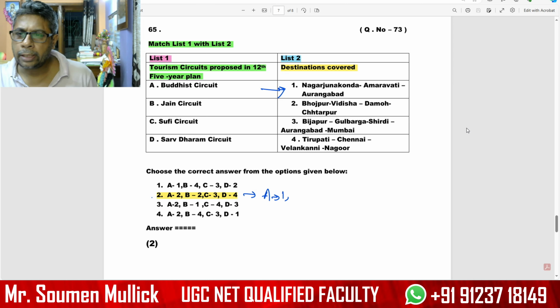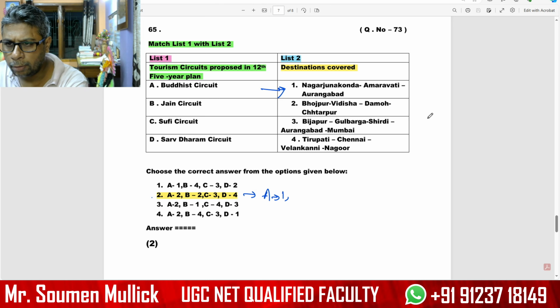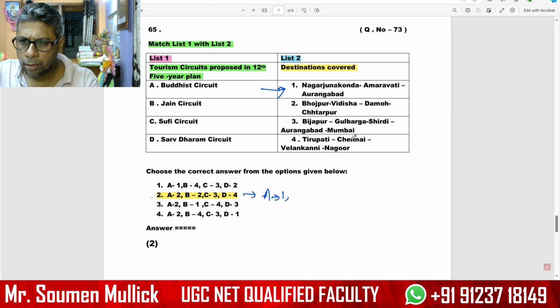Okay. Buddhist circuit: Nagarjunakonda, Amravati, and Aurangabad. Next, Jain circuit: Bhojpur, Vidisha, Damo, Chhattarpur. Sufi circuit, C3: Vijapur, Gulbarg, Aurangabad, Mumbai. And Sarva Dharma circuit: Tirupati, Chennai, Velankani, and Nagaru. So this option 2 is the right one.